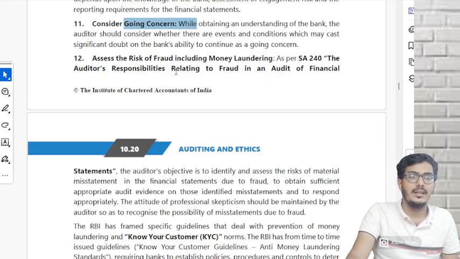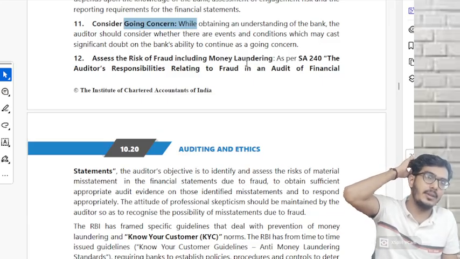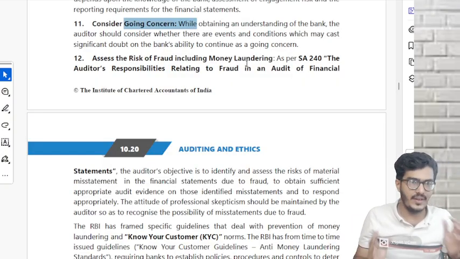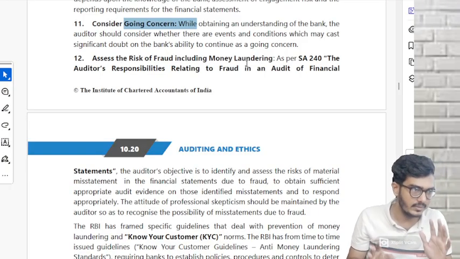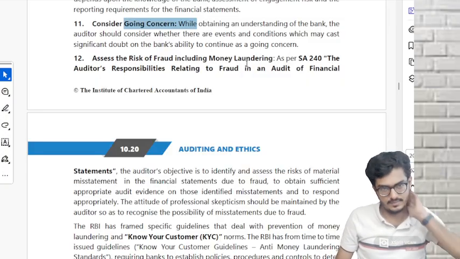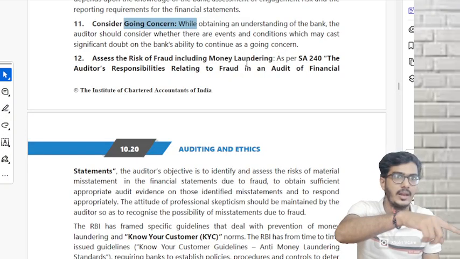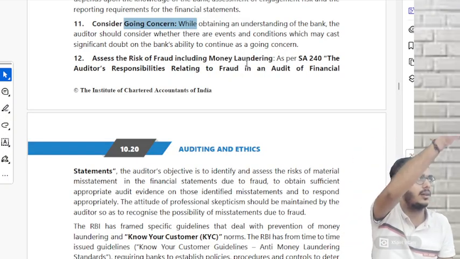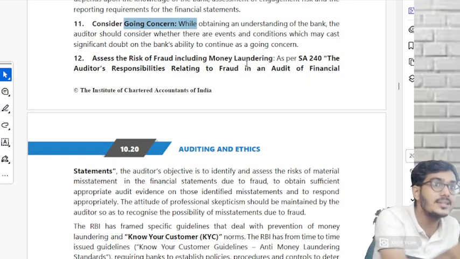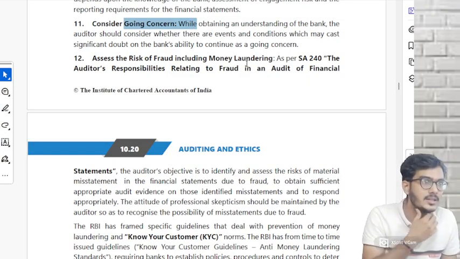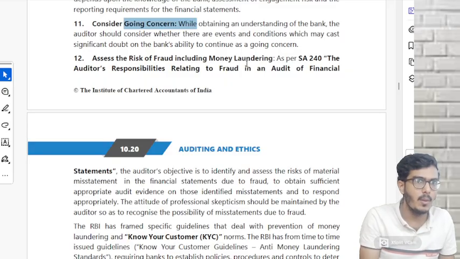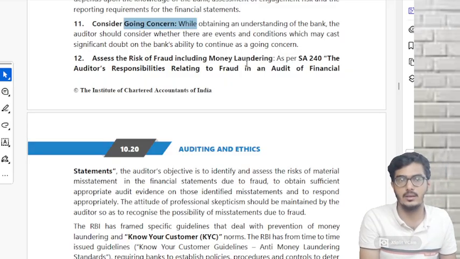Whenever, see, the easiest way, I mean, the people who do money laundering, they do it through banking channels only. Correct or not? What is money laundering? If I have some money in cash, first I'll try to bring it into the bank through some channel. Now if I want to transfer it to Pakistan, if I directly transfer it to Pakistan, I'll get caught. So what do I do? I'll transfer some money to you. You transfer that money to her. She transfers it to some other person. It will go to Pakistan. Now it will become very difficult for the banks to trace the transaction. So they're telling banks, even if you get the smallest hint that money laundering is happening in a particular account, inform the RBI immediately.